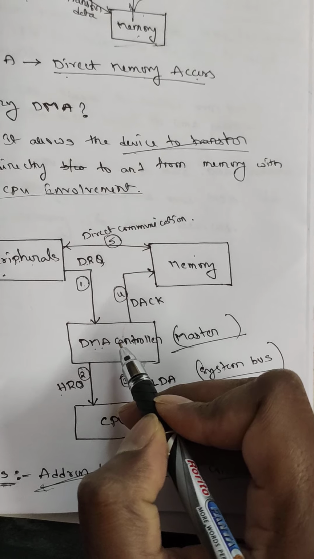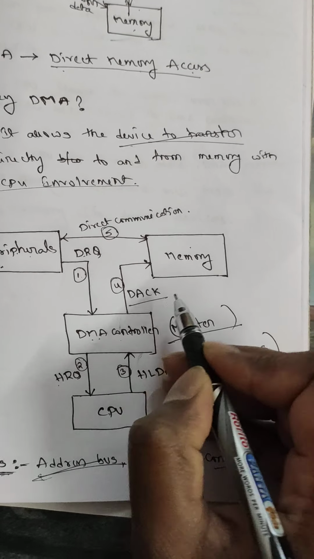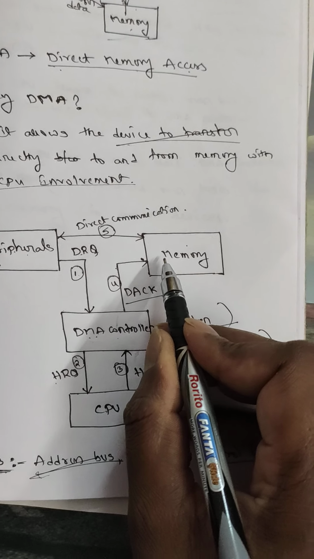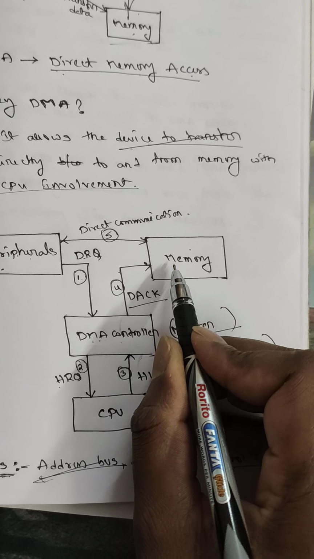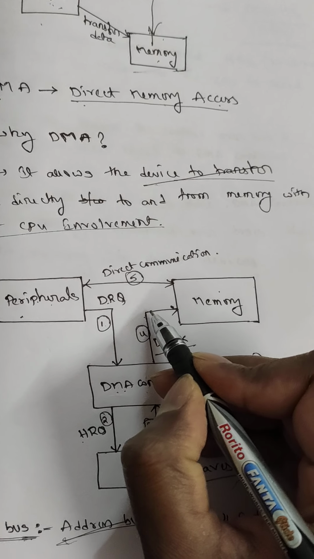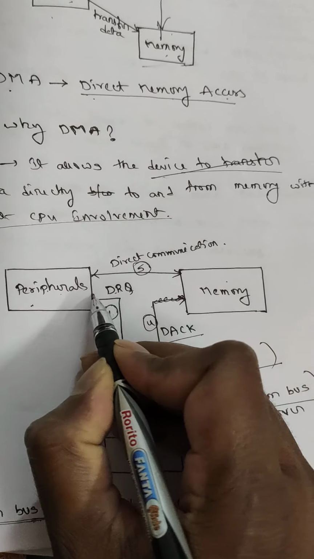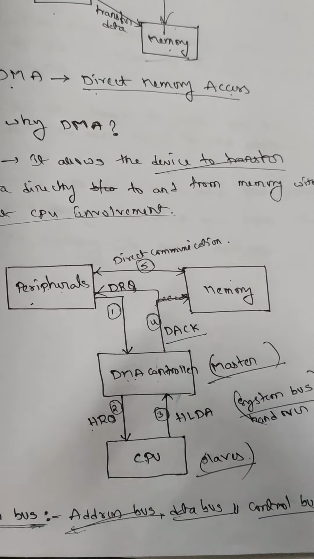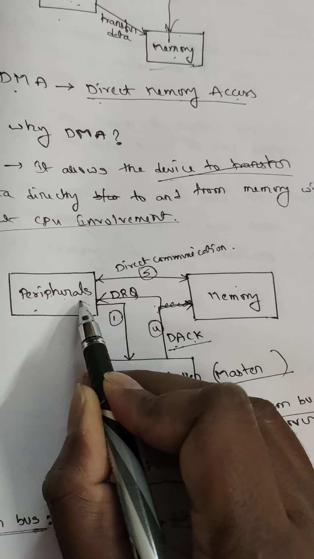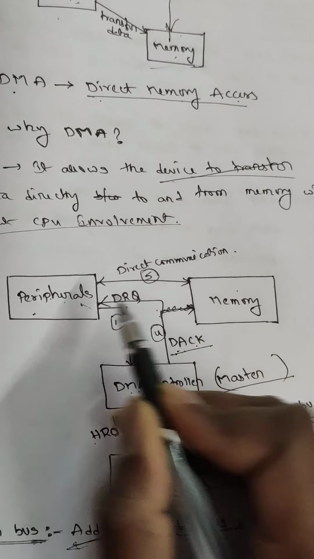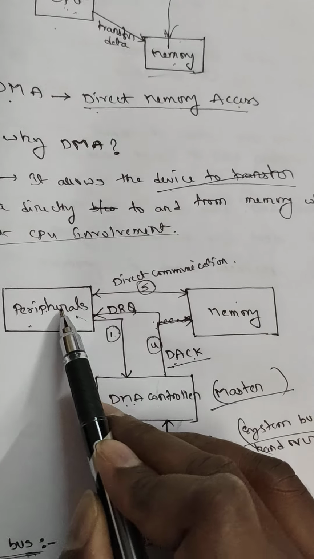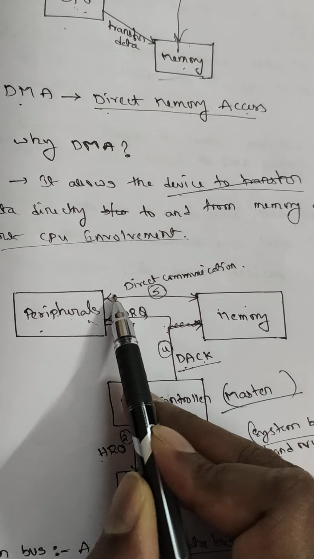The DMA controller in turn sends DACK, the DMA acknowledgement, to the peripheral, telling it that right now you can transfer data from peripherals to memory directly.